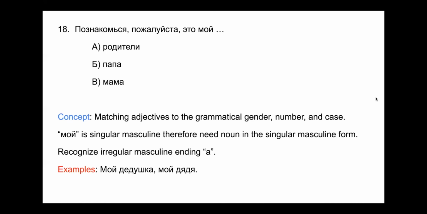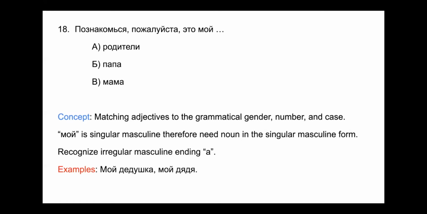Номер 18. Познакомься, пожалуйста, это мой. So мой is a keyword here. Мой is singular masculine, and so we need a noun in the singular masculine form. So let's look at our options here. We have родители, which means parents. That is plural, and so since it's plural, мой would have to be мои.